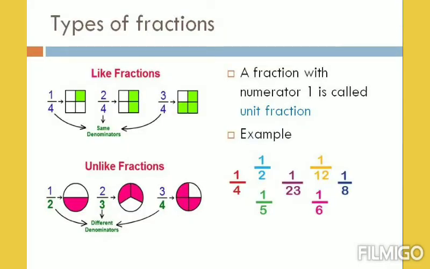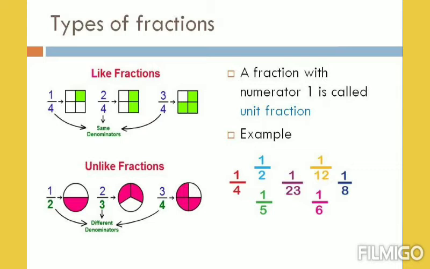Children, now we are going to discuss types of fractions. Like fractions: when 2 or more fractions have the same denominators, then the fractions are said to be like fractions. For example, 5 by 6, 3 by 6, 4 by 6. If the fractions have different denominators, then they are said to be unlike fractions. For example, 5 by 6, 4 by 9, 7 by 10.